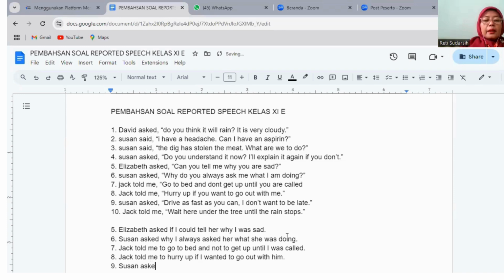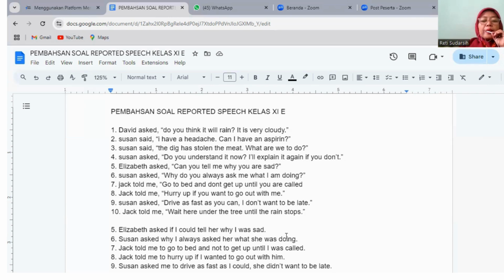Susan asked me to drive as fast as... "you" becomes "my", and then "can" becomes "could". Okay, and then "I" here refers to Susan, so it becomes "she", and then "don't", which is present, becomes past tense "didn't". "Want to be late." Okay, this is similar to number 8. There is "want to go" for number 8, and "want to be" is number 9.